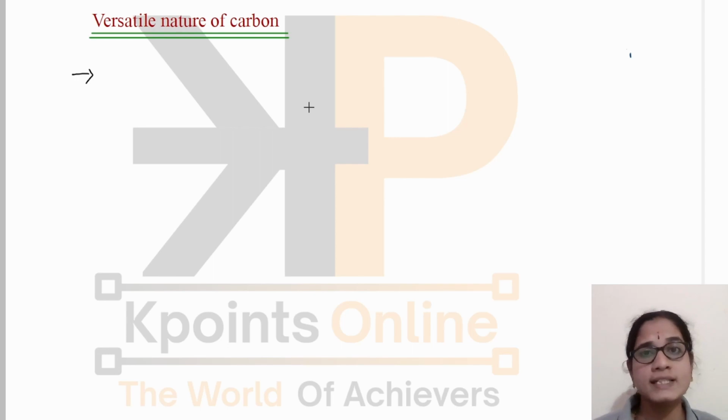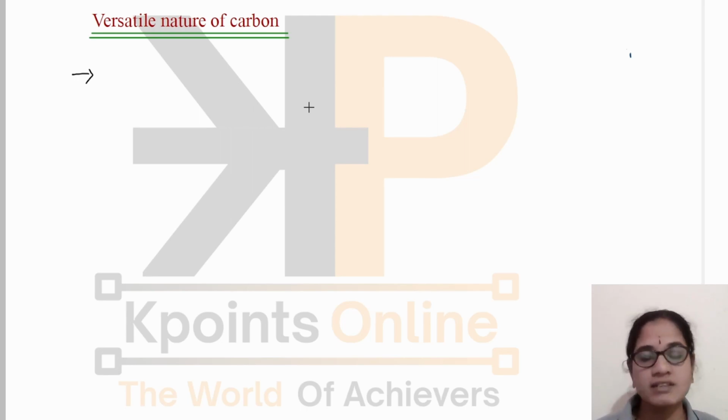Not only this, it can form stable bonds with many other atoms like oxygen, sulfur, chlorine, hydrogen, nitrogen, bromine and iodine. The second reason is that it shows the property of catenation, which means it is capable of bonding with other atoms of carbon, resulting in the formation of a large number of molecules.